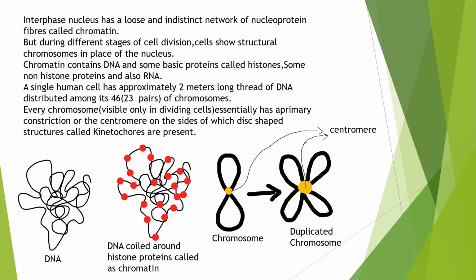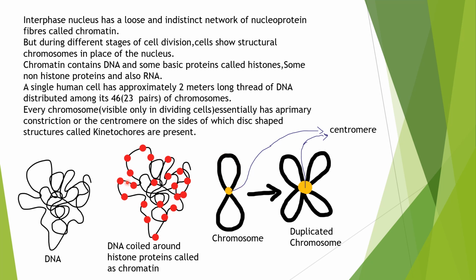Friends, first let's understand one basic point. You are all aware of DNA, right? DNA is double stranded. It is the genetic material in most living organisms. Our DNA is around 2 meters long, but our cell is only micrometers in size. So how can we accommodate such long DNA in a micrometer-sized cell? The answer is that the DNA is coiled around proteins called histone proteins. Around these histone proteins the DNA is coiled, so eventually it is condensed and forms a structure called a chromosome.